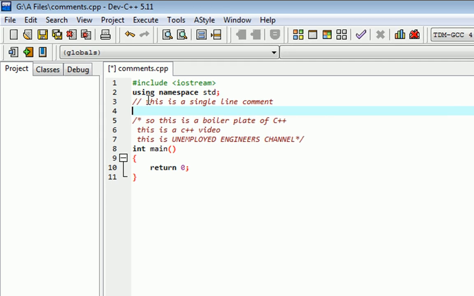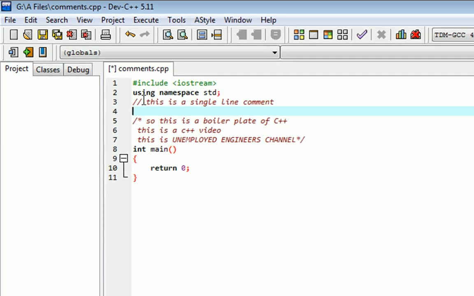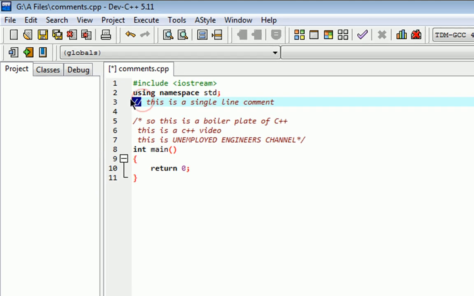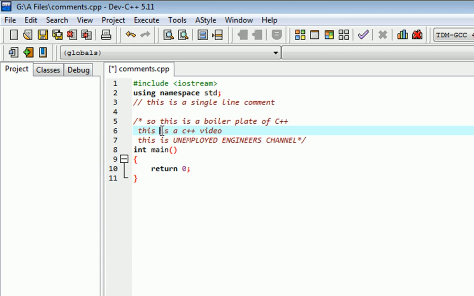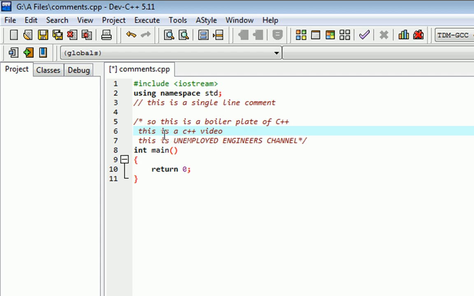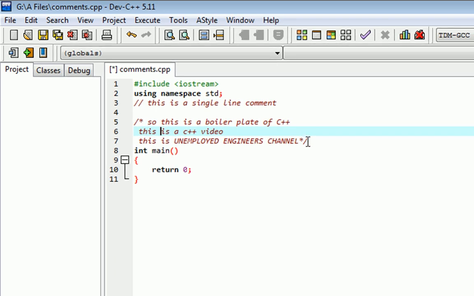So I'll reiterate this again. You can write a single line comment by using the double slash, whereas if you are very lazy to put a slash in every line, for multi-line comments we can do a slash and then star, and then at the ending we have to put a star and then slash.